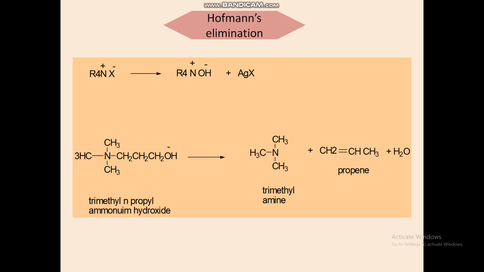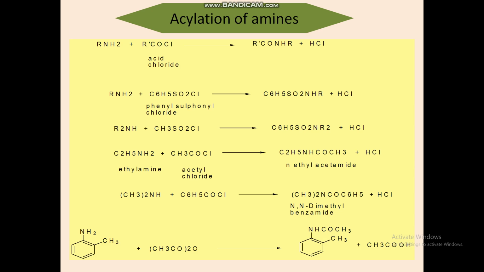Next, what is acylation of amines? Acylation of amines is the conversion of amines into substituted amides. Here, amines react with acid chlorides of carboxylic and sulfonic acids to form amides.